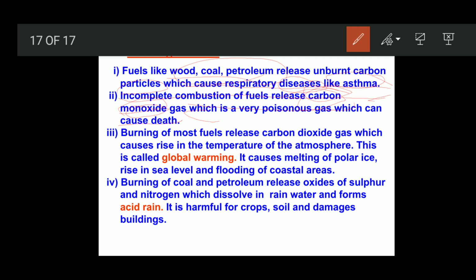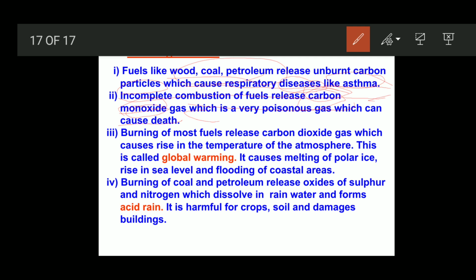Burning of most fuels releases carbon dioxide gas, which causes a rise in the temperature of the atmosphere, and this is called what? Global warming. Okay. See, as you know, we release carbon dioxide. So what is the function of this carbon dioxide?